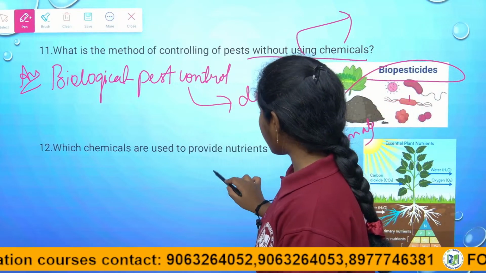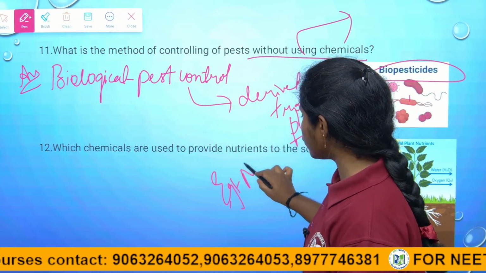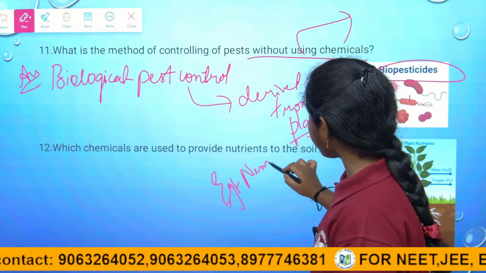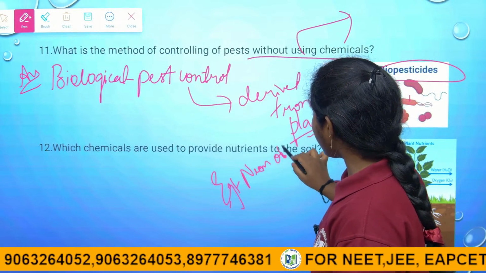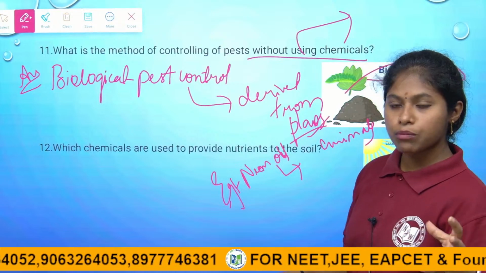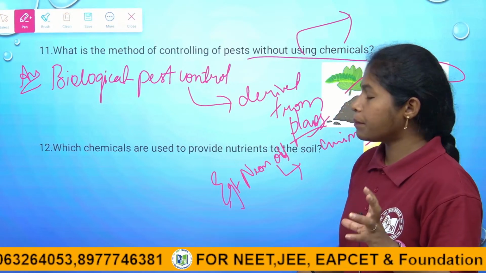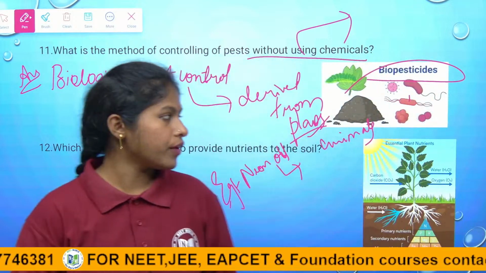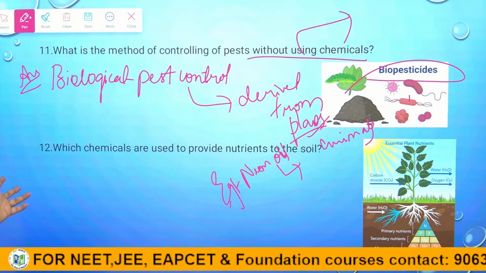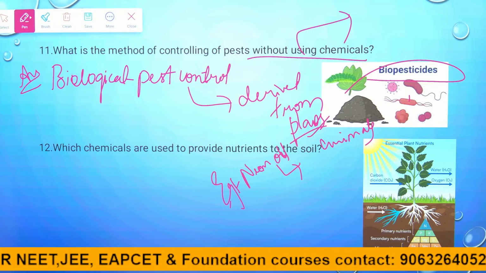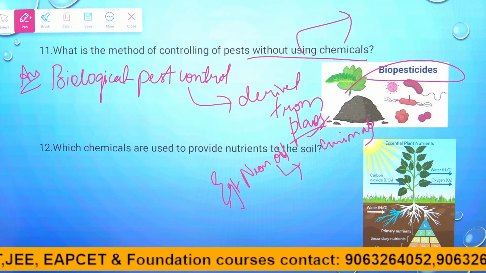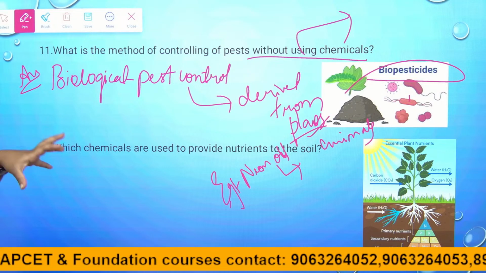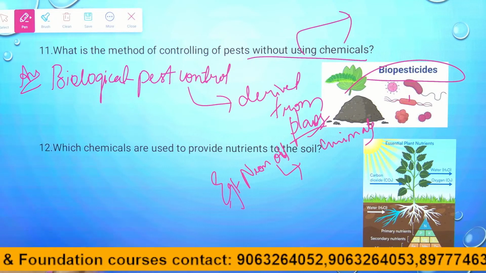An example from plants is neem oil. Neem oil is used to reduce pests, which is the main motto of biological pesticides: to control pest populations, right children? That is why the answer for this question is biological pest control methods, the biopesticides, mostly used to control pests without using chemicals, right children?